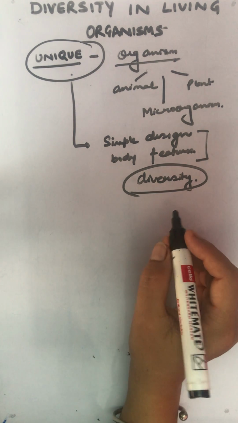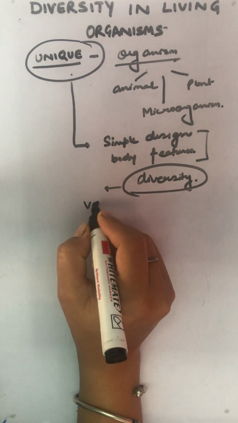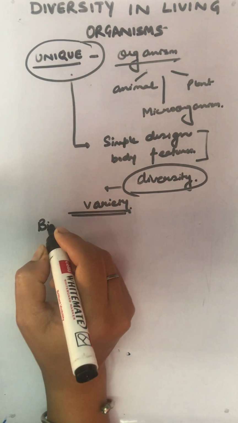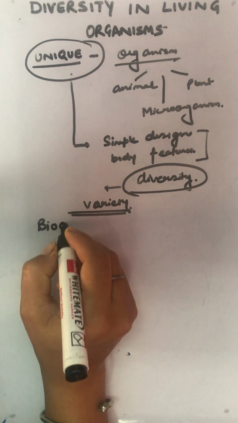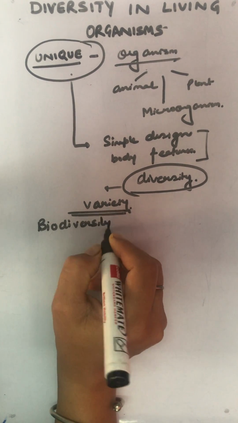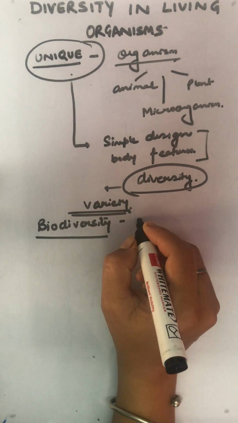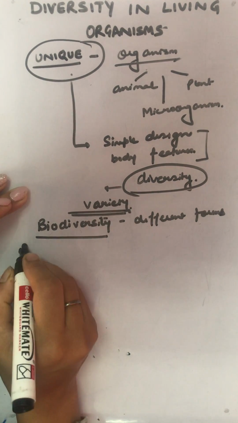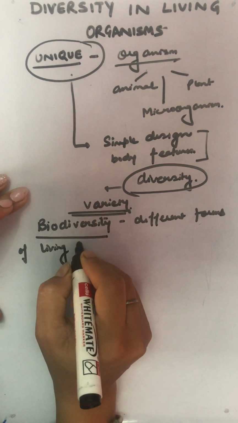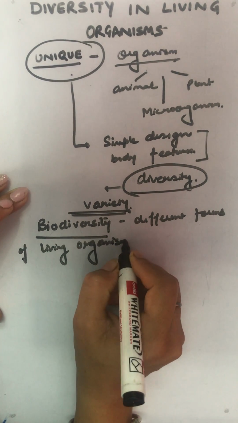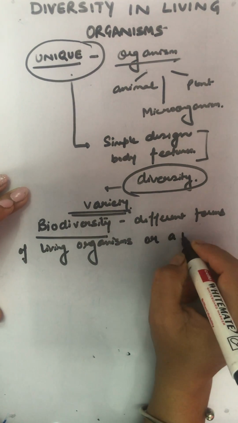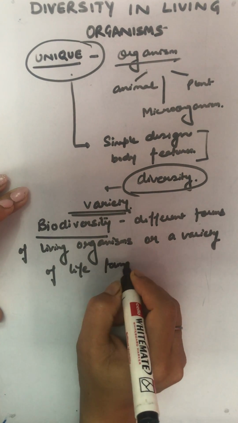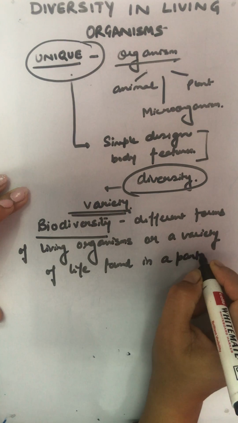And this diversity simply means variety. Thus, the first one which comes here as a definition is biodiversity. Biodiversity means the different forms of living organisms or a variety of life found in a particular region.